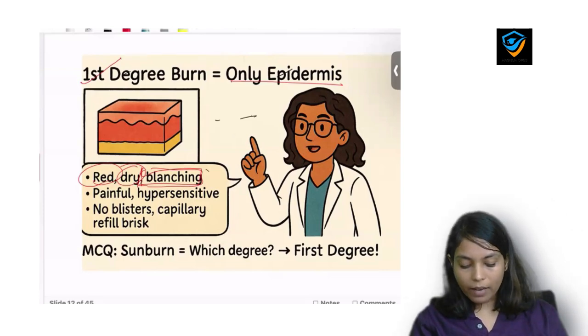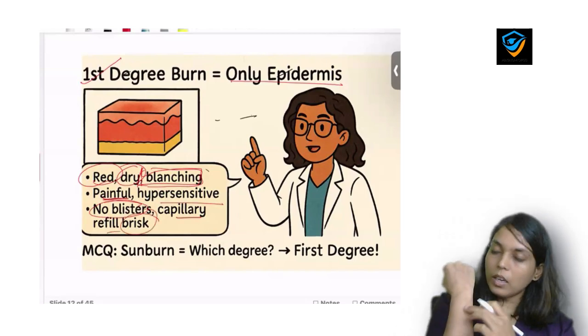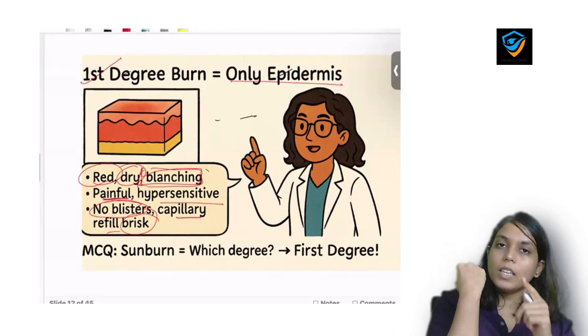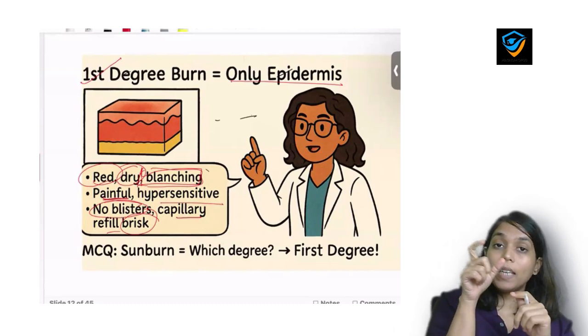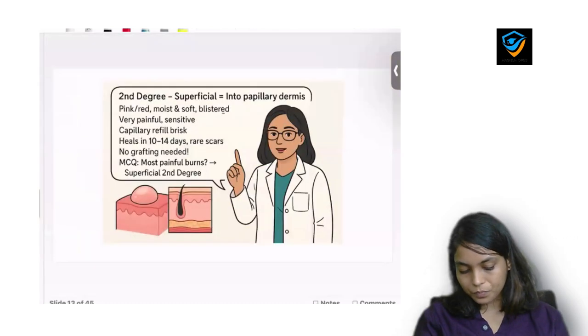The area will be painful, there is hypersensitivity, no blisters in first degree burn, capillary refill will be brisk. What does it mean? Capillary refill means the area which is getting filled by the capillary, leaky capillaries, and that filling is getting increased, or increased means the time will get decreased, and that's why we call it brisk. So capillary refill will be brisk in first degree burn.